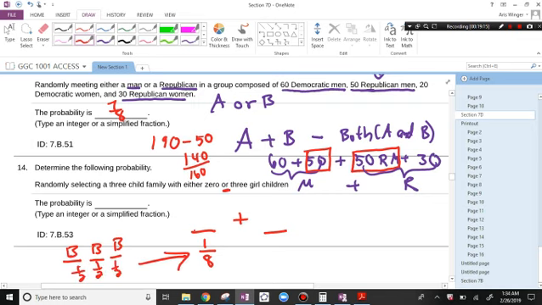That, when you multiply, is 1/8. Three girls, girl, girl, girl, 1/2, 1/2, 1/2. That's also 1/8. When you add, that's 2 over 8, which reduces to 1 over 4.